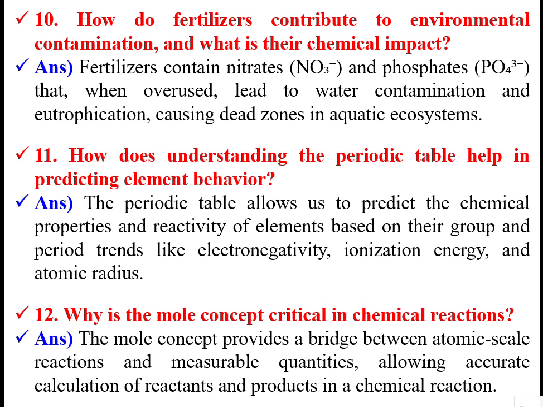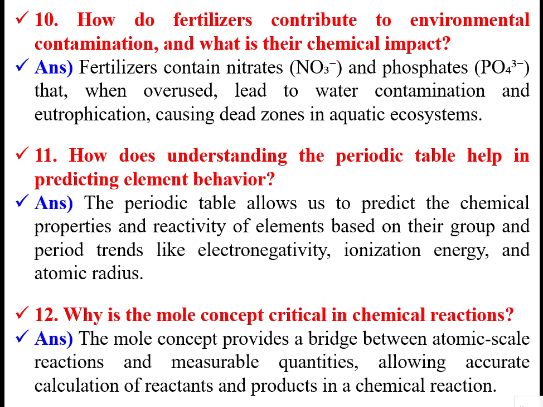When they are overused, they lead to water contamination and eutrophication, causing dead zones in the aquatic system. Eutrophication means that if nutritional elements are present in the water, there will be cell growth, mainly algae. That causes microorganisms to grow, which causes environmental contamination.